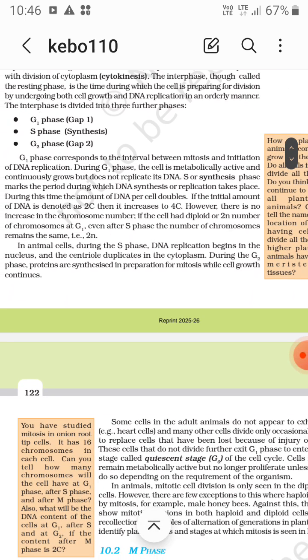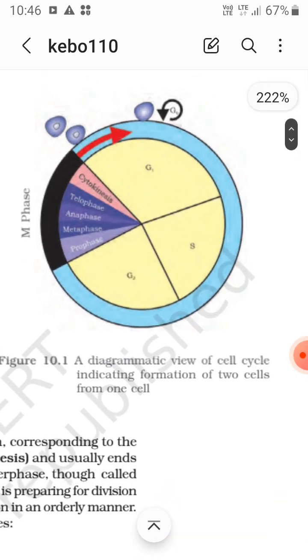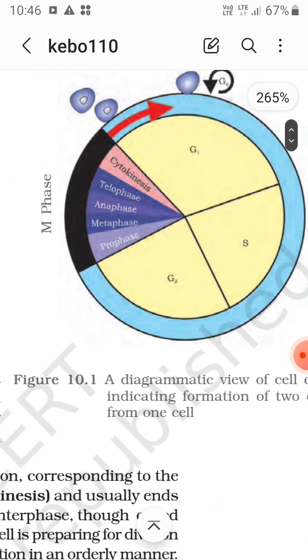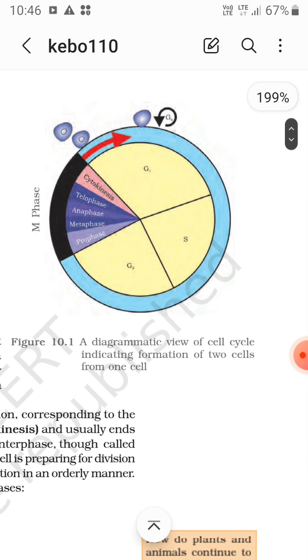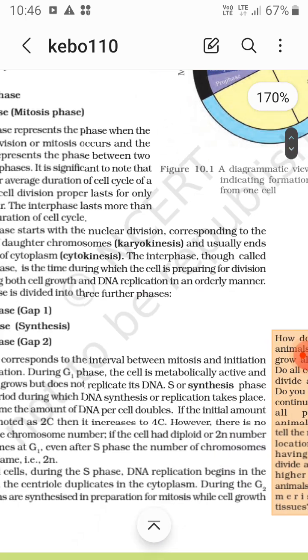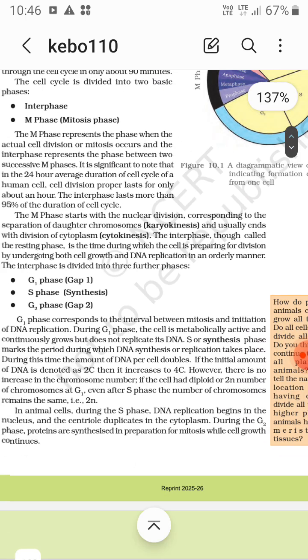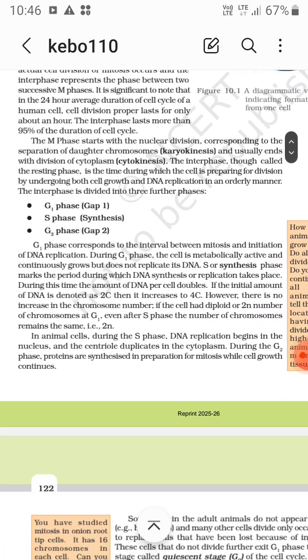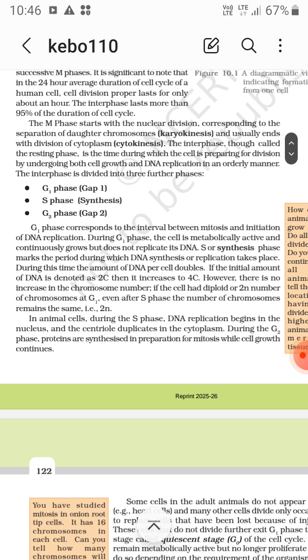Now G1 phase corresponds to the interval between mitosis and initiation of DNA replication. So it is the interval between the mitosis and the initiation of the DNA replication. This is the G1 phase, as you can see in the diagram. This one is the S phase, and then there is a mitosis phase. So in between there is a G1 phase, and also the G2 phase between the S phase, synthesis phase, and mitosis phase, as you can see. Now during G1 phase, the cell is metabolically active and continuously grows but does not replicate its DNA.